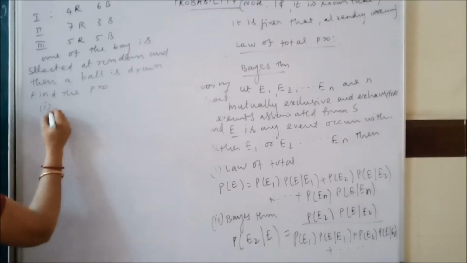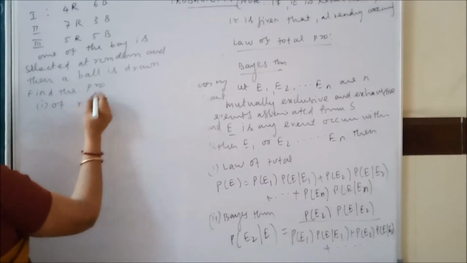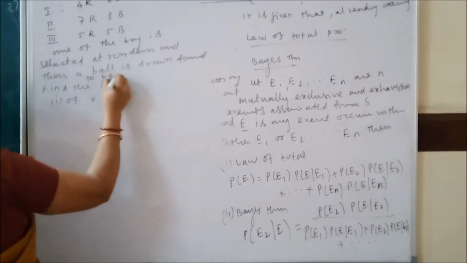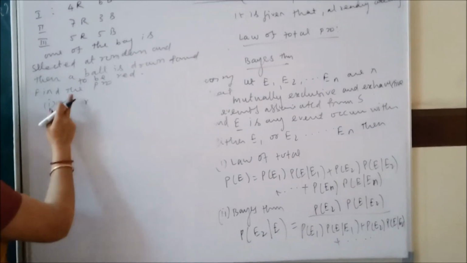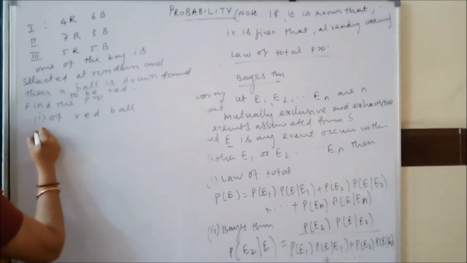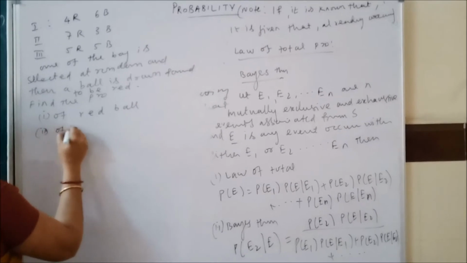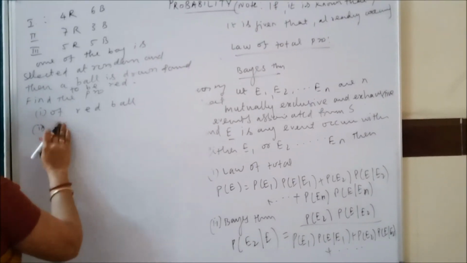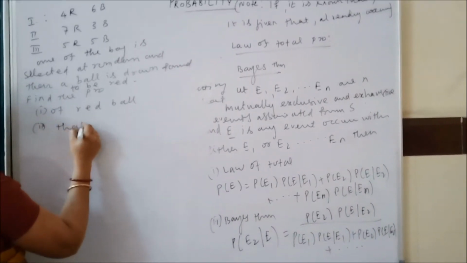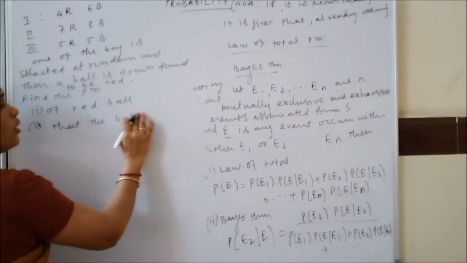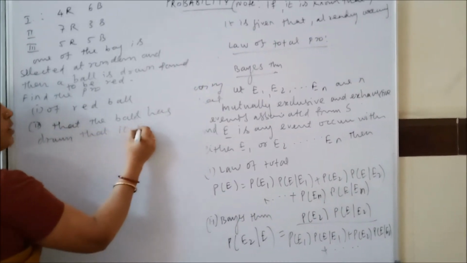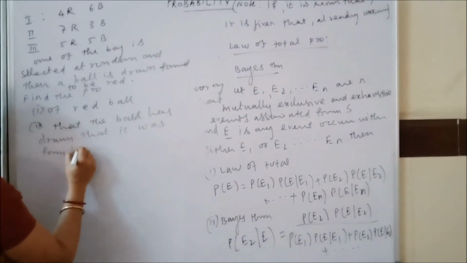Find the probability, number 1, of a red ball. First they are asking the probability of a red ball, and the ball is drawn and found to be red in color. Second part: find the probability that the ball drawn was from bag 2.